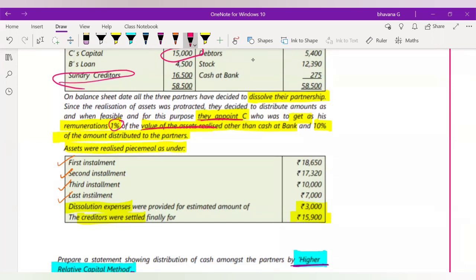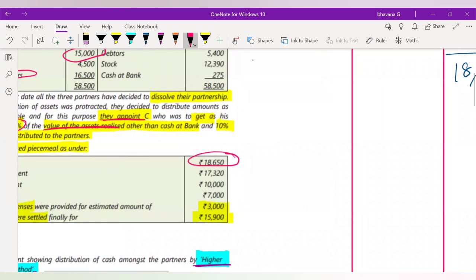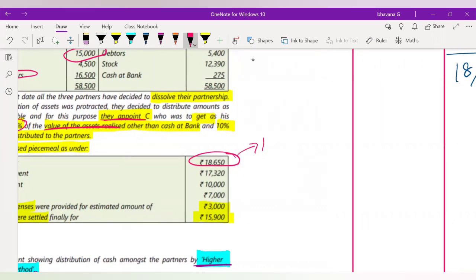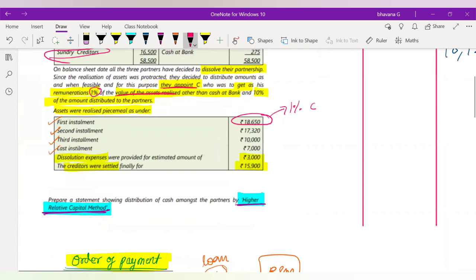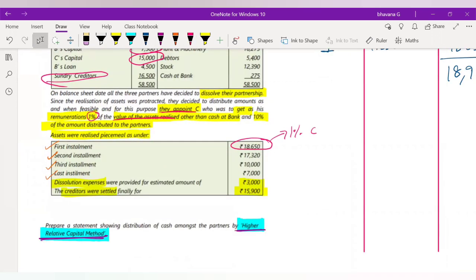Now he has realized a value of 18,650 here, right? So on this 18,650, first 1% will go to C. Am I correct or not? The 1% must go to C on the value of assets realized, and here he realized 18,650 in the first installment.